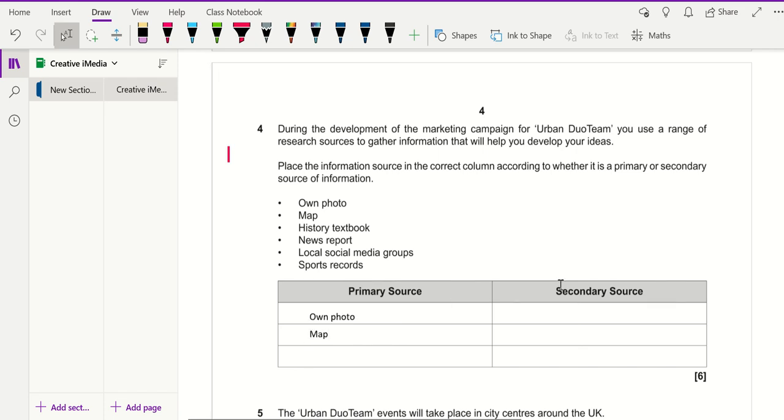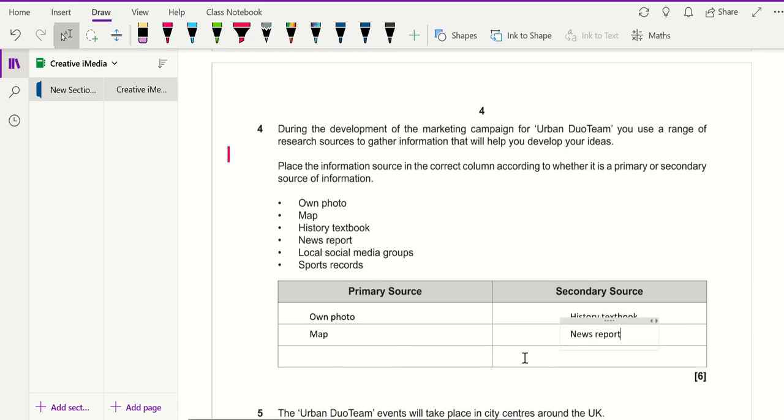And then we've got history book. A history book relies on a past event and information that's been produced by someone else. The textbook wouldn't have been written by the original person, so these are information from history, the primary source, in order to write the textbook, so that will go in there. Then we've got a news report. Once again, news report is second-hand information, so that will go in there.